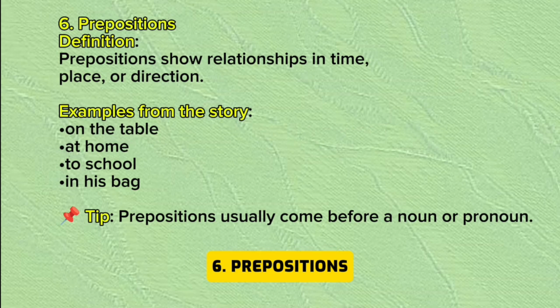6. Prepositions. Definition: Prepositions show relationships in time, place, or direction. Examples from the story: on the table, at home, to school, in his bag. Tip: prepositions usually come before a noun or pronoun.